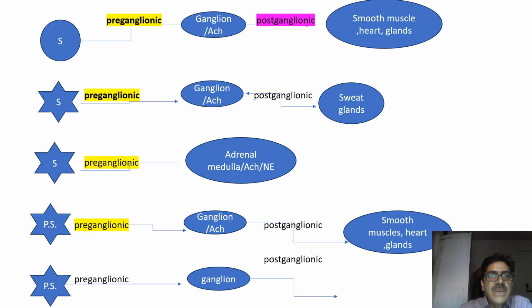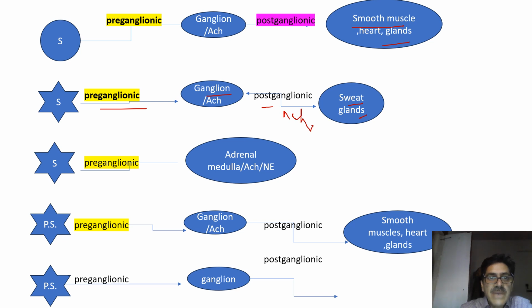This is a preganglionic nerve. This is the sympathetic nerve. It has a preganglionic nerve, then the ganglion, followed by the postganglionic nerve. Now in the preganglionic nerve, the neurotransmitter is acetylcholine. The postganglionic nerve innervates smooth muscles, heart, etc. This is a sympathetic preganglionic nerve. This is the ganglion itself. This is the postganglionic nerve which innervates sweat glands. The neurotransmitter present is acetylcholine. This is a very important exception here.